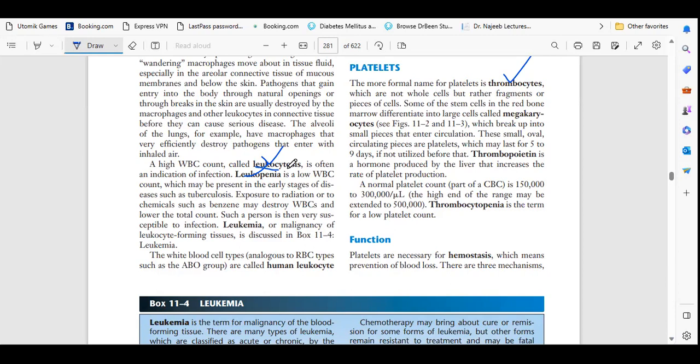And another term very regularly used for blood cancer, that is leukemia. Leukemia means blood cancer. Leukocytosis means increase in the count of WBC. Leukopenia means decrease in the count of WBC. And leukemia means WBC or blood cancer. Okay.